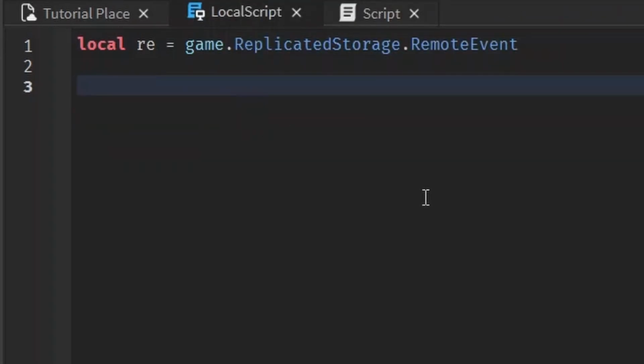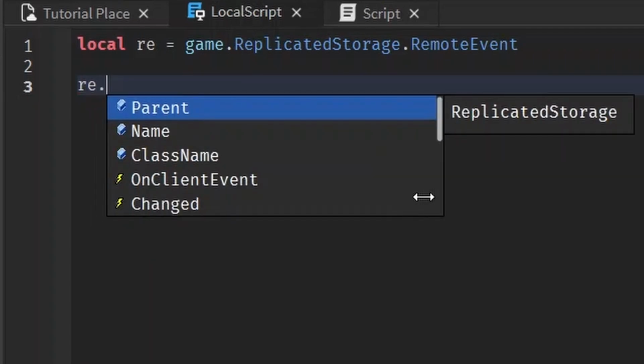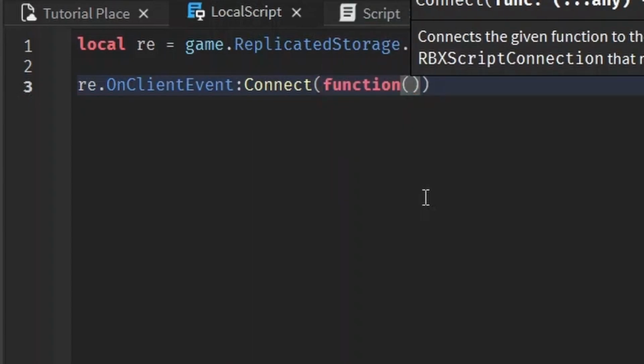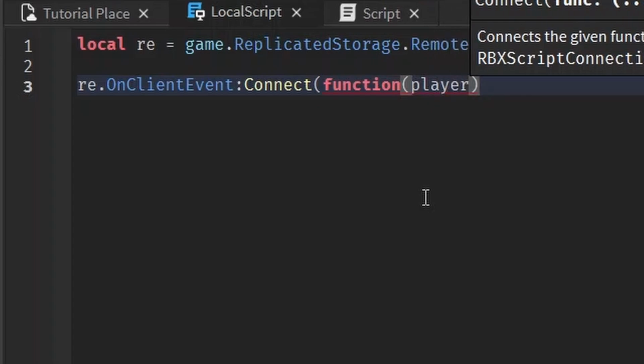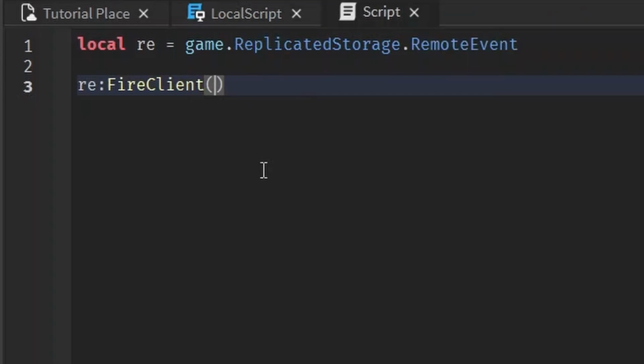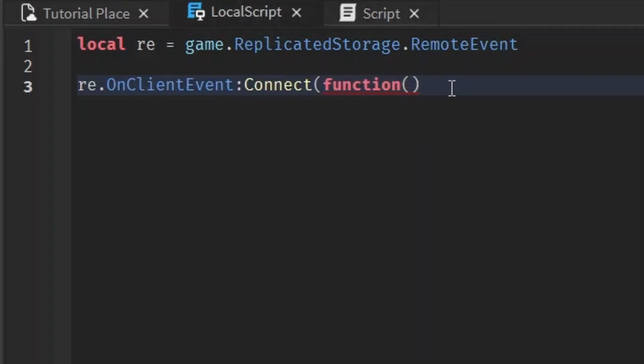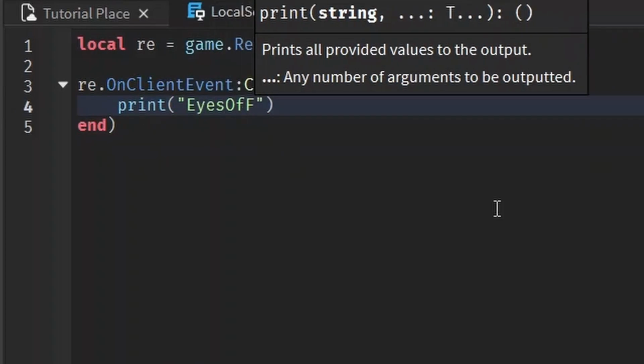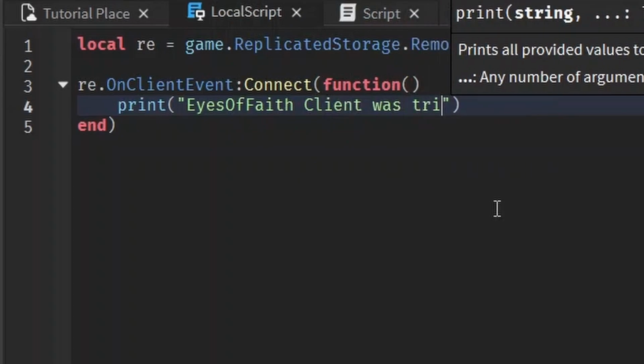How do you listen to it on the local side? You listen to it pretty much the same way. You go to the remote event, OnClientEvent, of course, and then your typical event stuff, then function, except this doesn't pass down a player by default because we know where the message came from. It came from the server. There's only one server. If we get a message from a client, there's multiple clients, so we have to know which client it is, but the local script doesn't need to know where the message came from. We already know it came from the server. And then we can print "eyes of faith client was triggered."